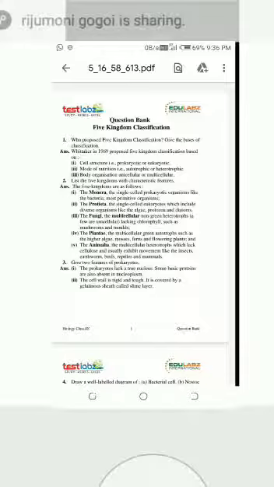Next, number 4, the Plantae, the multicellular green autotrophs such as the higher algae, mosses, ferns, and flowering plants.